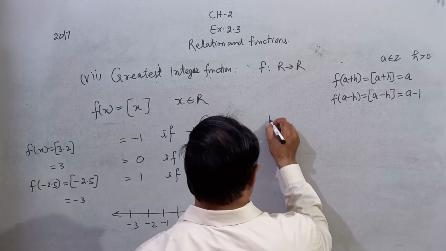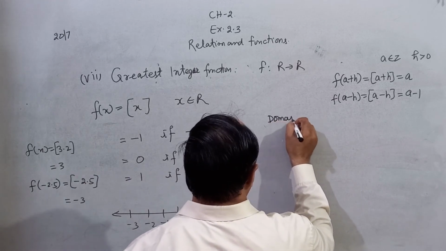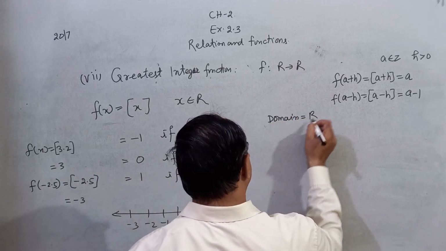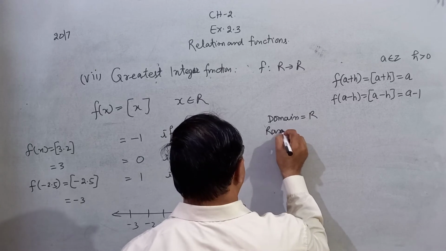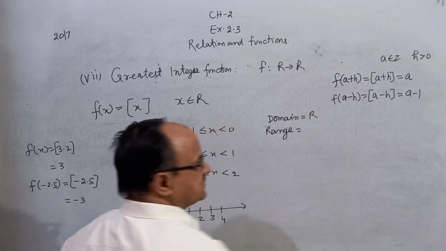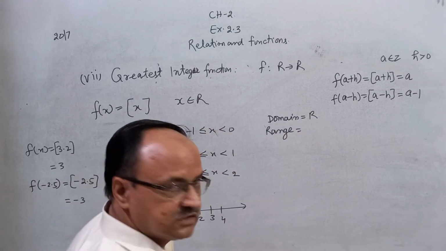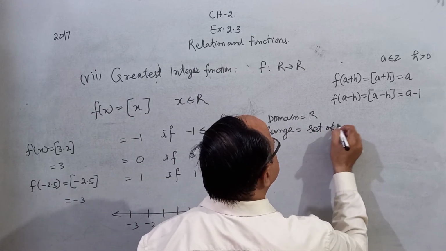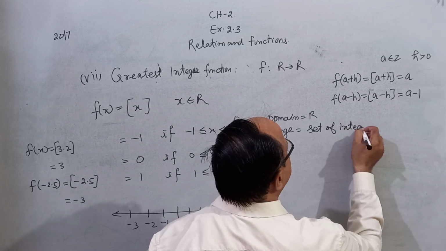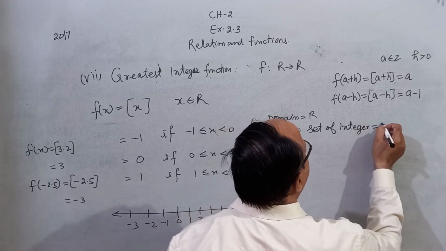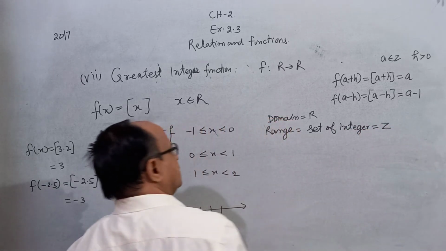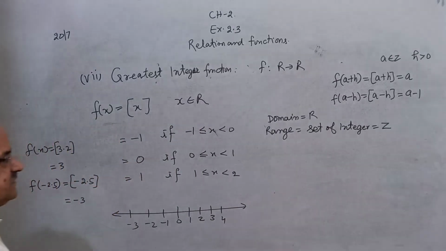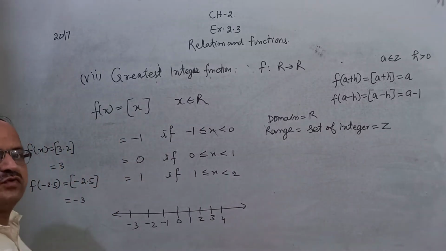And the domain of this function is R, and the range of this function is the set of integers, or you can say Z, because the result of this function is always in the form of an integer.